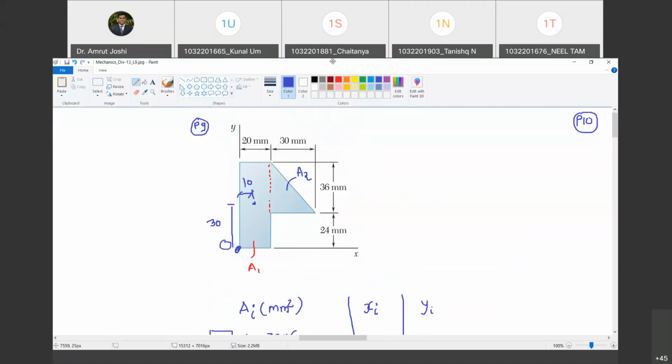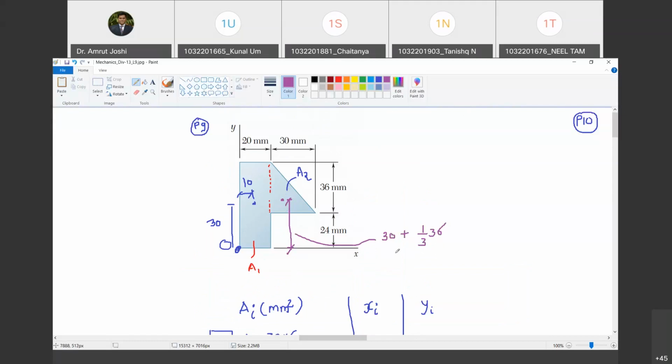For the second area, where is the centroid? Tell me. y2. So how much is this distance? Take the distance from O, mind you. So this distance, you will agree, it will be 30 plus 1/3 of 36, 1/3 of height from base. Do you agree?